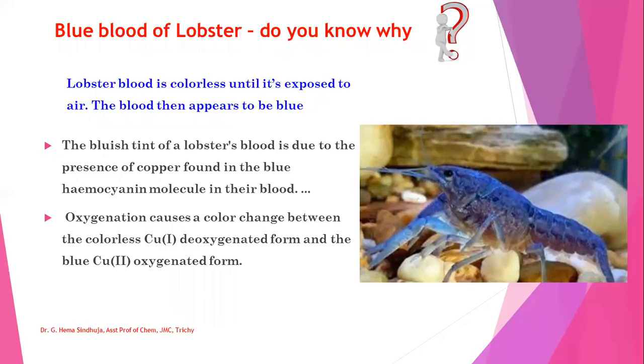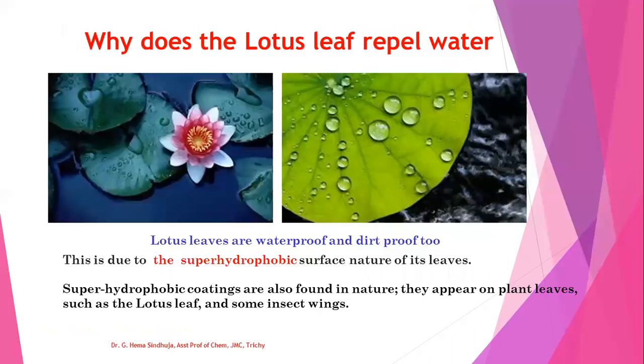Here, the oxygenation causes the color change between the colorless copper 1 deoxygenated form and the blue copper 2 oxygenated form. Due to this reaction, the blood is getting blue in color.